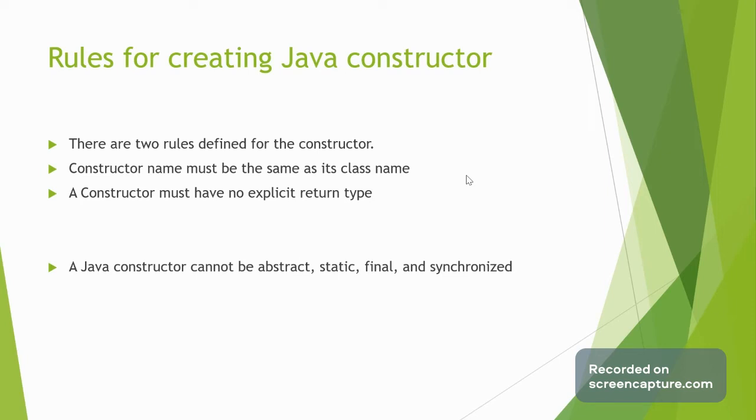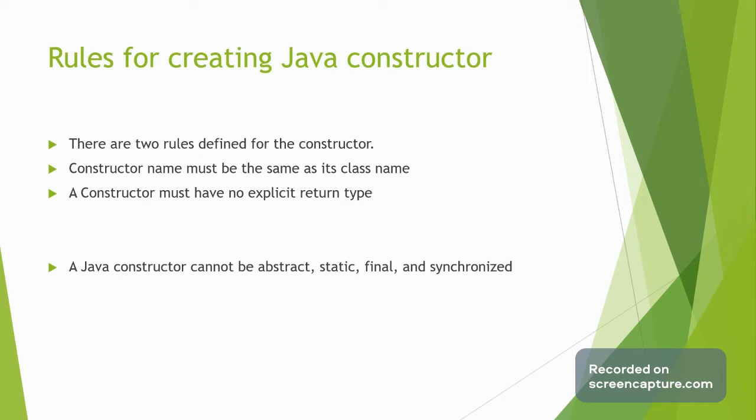So there are some rules for creating constructors. There are two rules that define a constructor. When we are creating the constructor, its name should be the same as the class name, and the constructor must have no explicit return type.